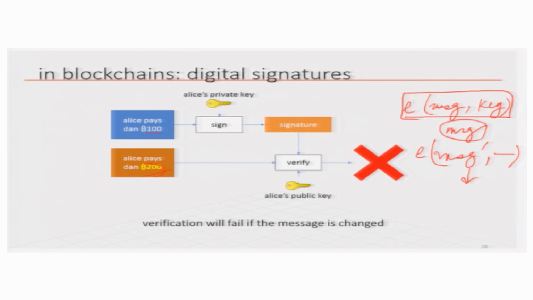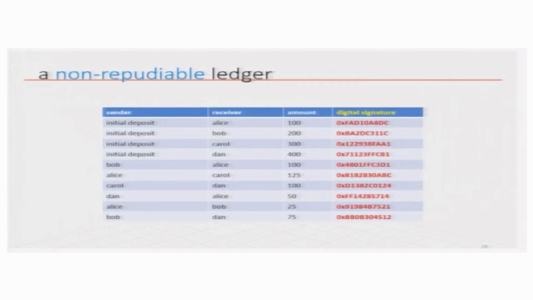So, therefore, now in the ledger we have to not only store the transaction message or the information like who gets how much, we have to also put the digital signature that came with it. So that later on if I again want to validate all transactions, I should be able to validate it by using the public key of the person who put the transaction in, the sender, and then use that to verify that the transaction amount and whoever is saying the transaction is from are genuine, right.